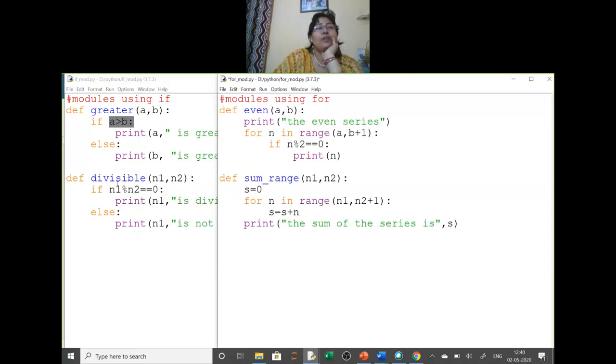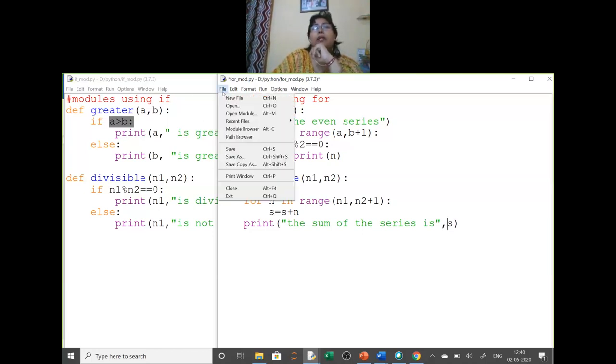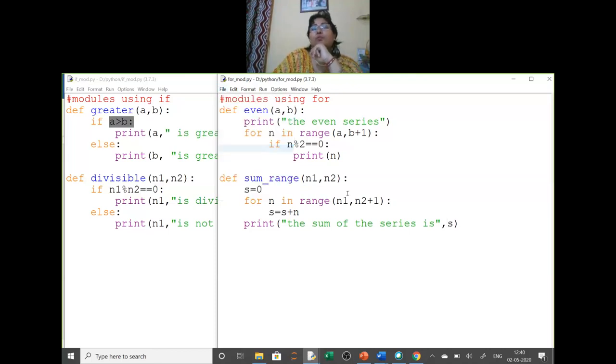two functions I have written here. This is greater and this is divisible. Here are two functions or submodules also, you can say, even and sum range. And one module I am making here, if module, and here I am making one for module. Now I will call these four.